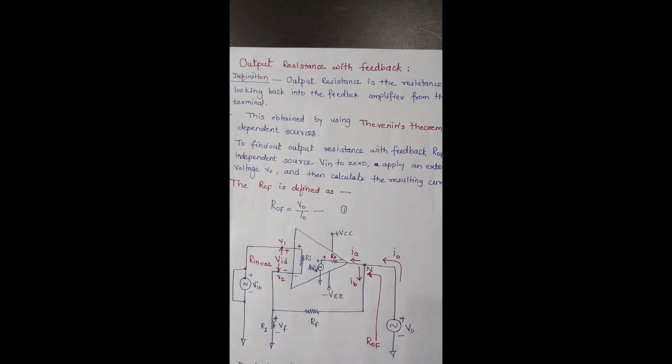Output resistance is nothing but what we see when we are looking into the output terminal, and it is determined by looking back into the output of the amplifier. This is defined as the output resistance measured when we are looking back into the output terminals of the op-amp.